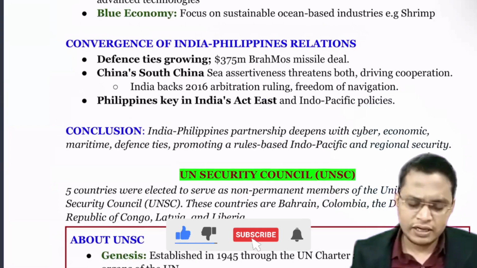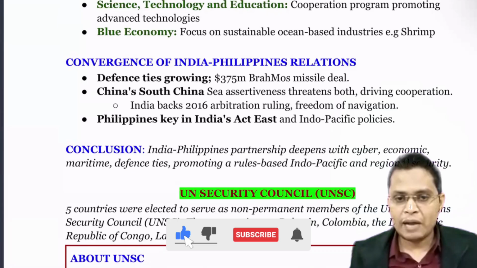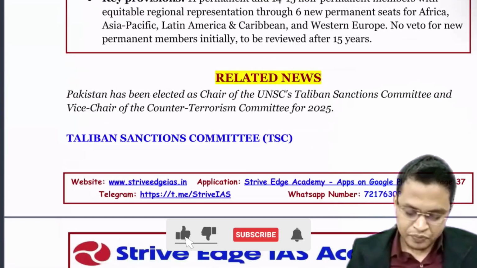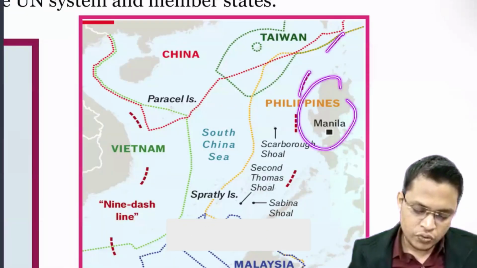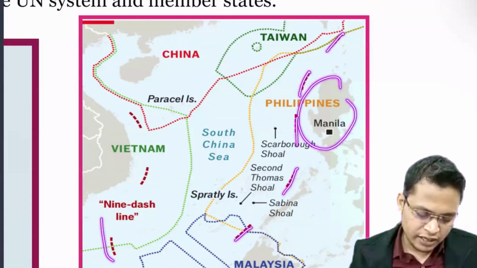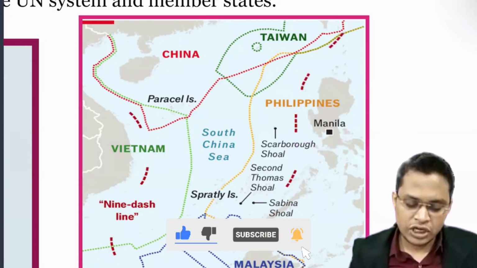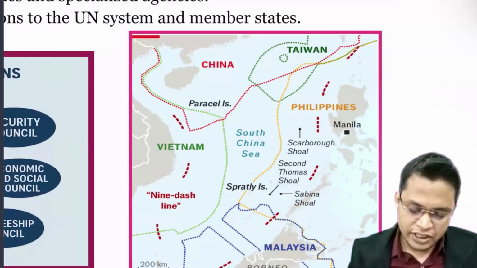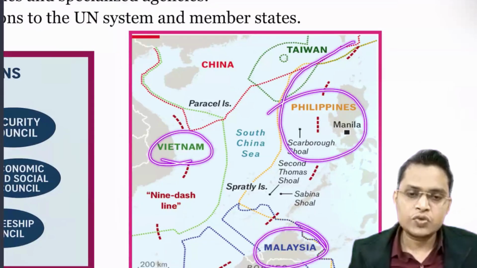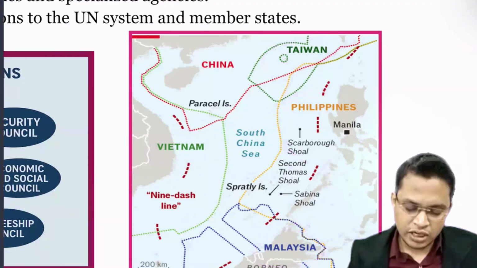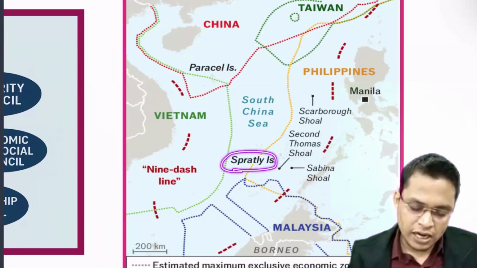So you can just read it, and if possible go through the map. I have already given a map, the disputed map of the South China Sea. You can see here, this is the Philippines. This is the 9 dash line: 1 2 3 4 5 6 7 8 9. By using that 9 dash line, China claims the entire South China Sea. That claim is disputed by the Philippines, and also Malaysia, Vietnam, Taiwan. That is what makes the South China Sea quite a hot bed. Here are a few islands like the Spratly Islands and Paracel Islands.